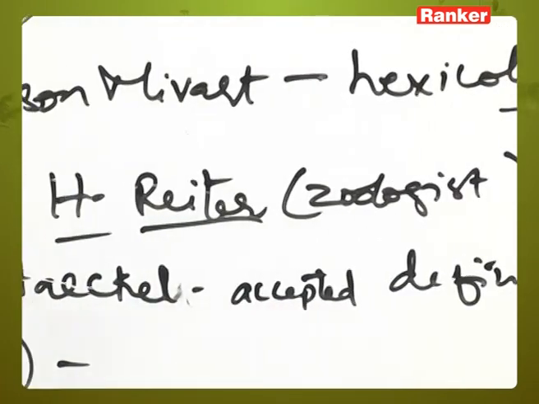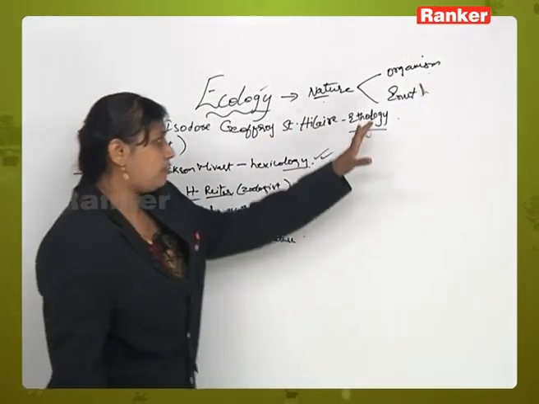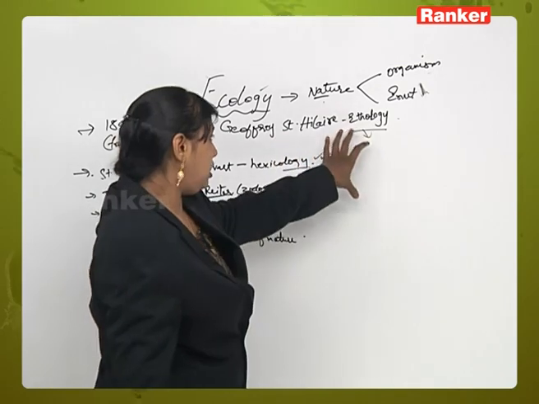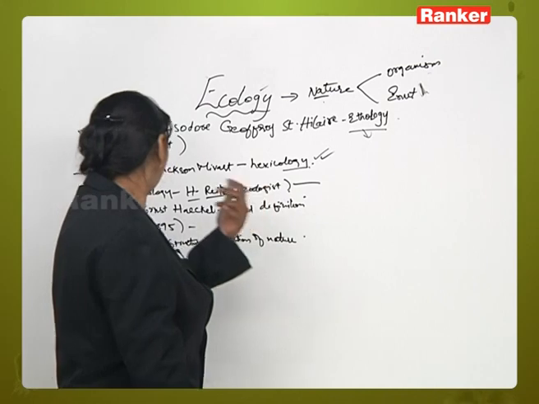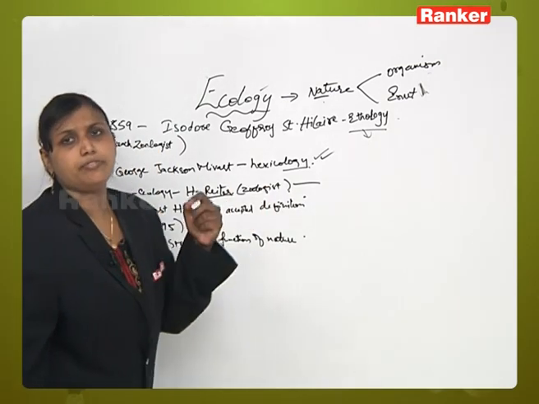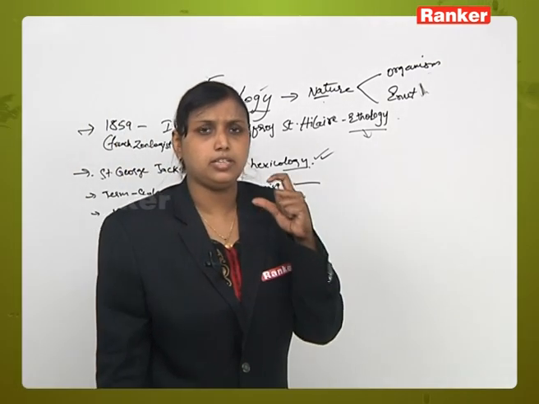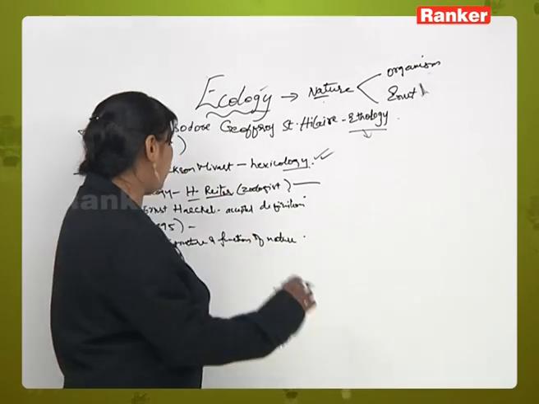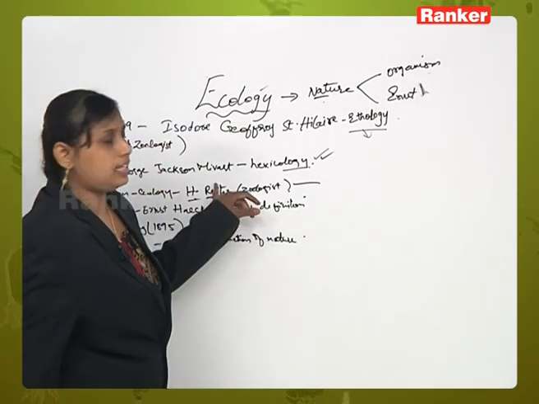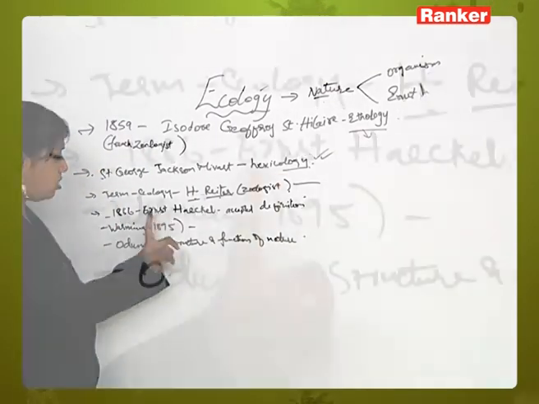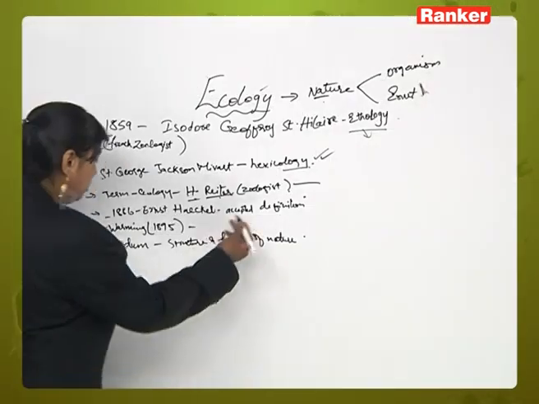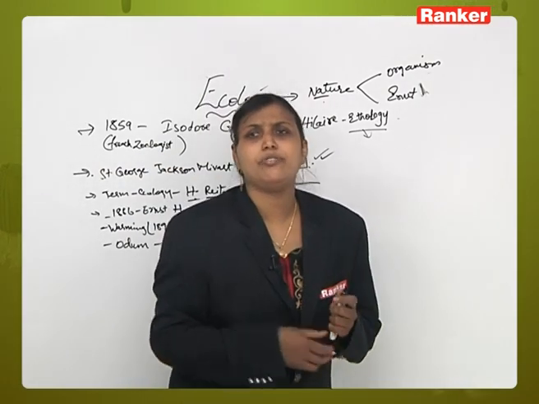Ritter, a zoologist. So this was the rough figuring out of the terms ethology and hexecology, basic rough definitions of ecology. Next, the actual term ecology was used by a zoologist called H. Ritter. Now in the year 1886, one more ecologist called Ernest Haeckel accepted the definition of ecology. What was the definition of ecology?